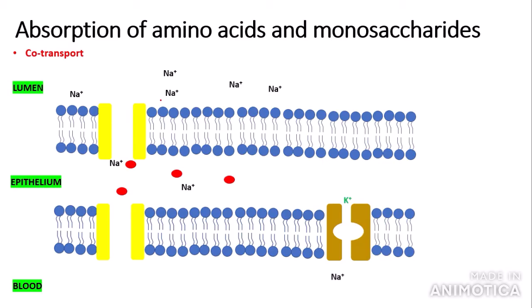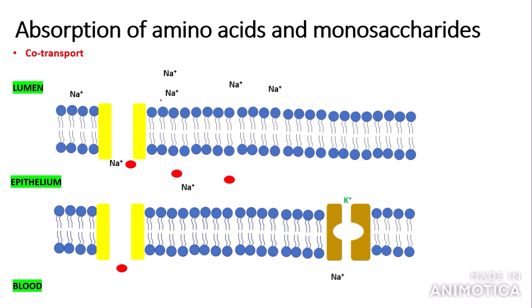This is called the sodium-potassium pump, and this ensures that a favourable concentration gradient of sodium is maintained from the lumen to the epithelium, which ensures that the substrate, so the amino acid or the monosaccharide, can be efficiently transported into the blood. Therefore, the last step is that the substrate is transported into the blood from the epithelium through the process of facilitated diffusion.